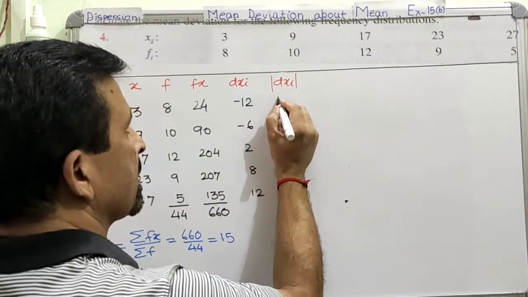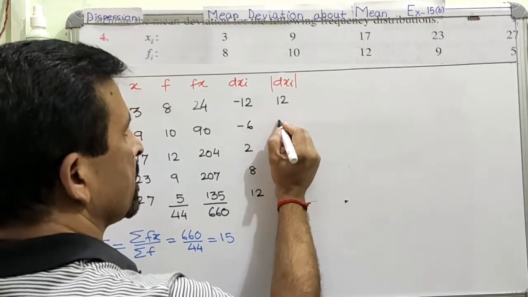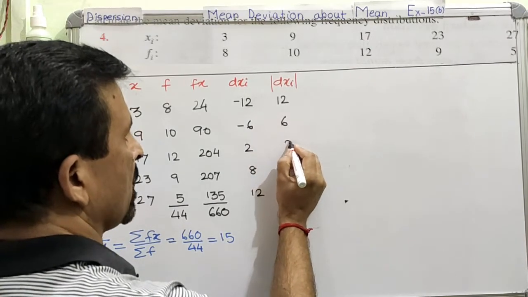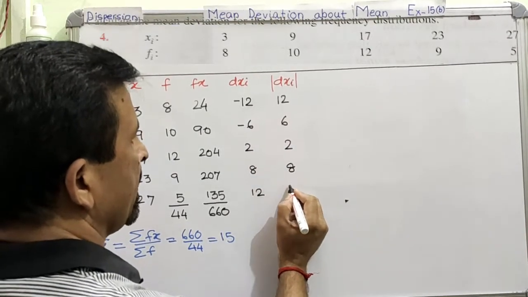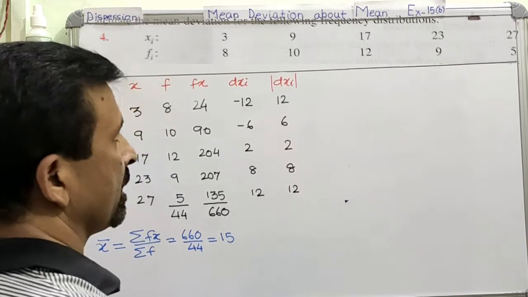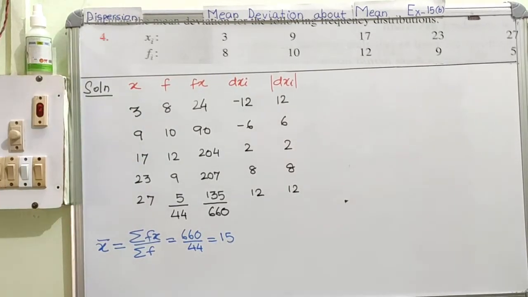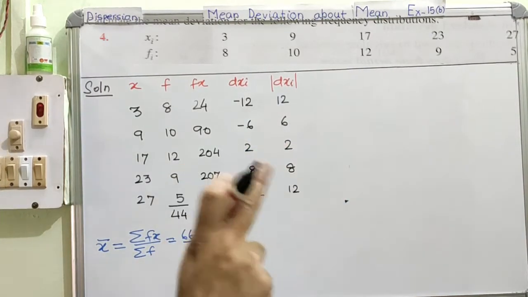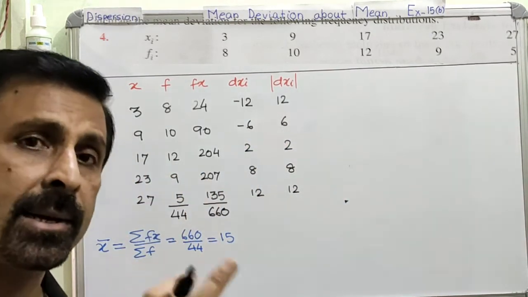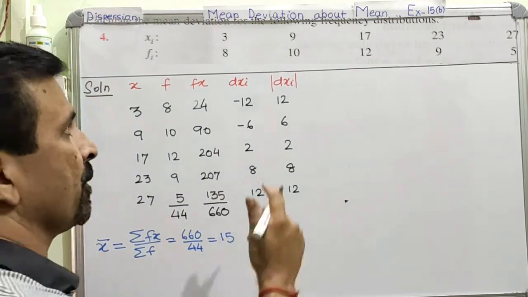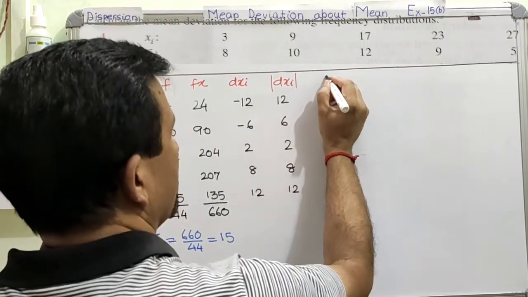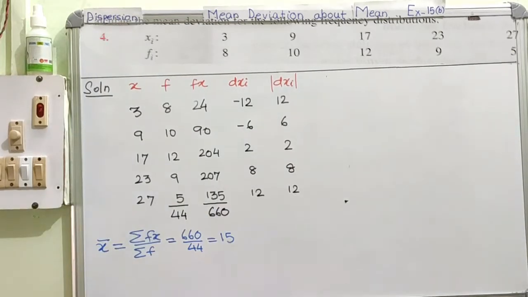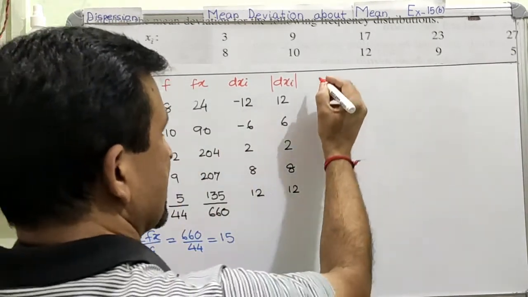So this is 12, this is just 6, this is only 2, this is 8, and this is 12. Is this very clear? Now after finding this, according to the formula you need to have the sum of the product of f and |dxi|. Clear?